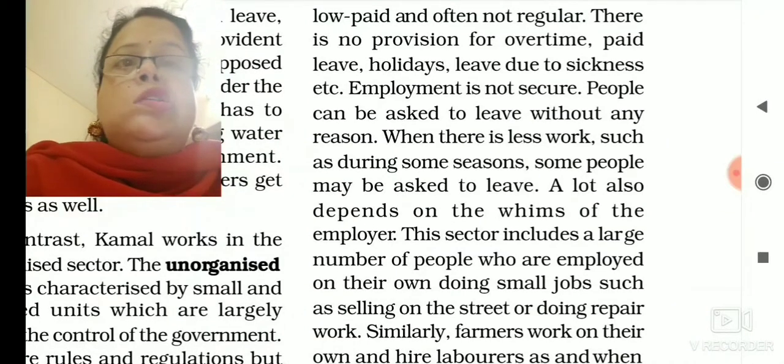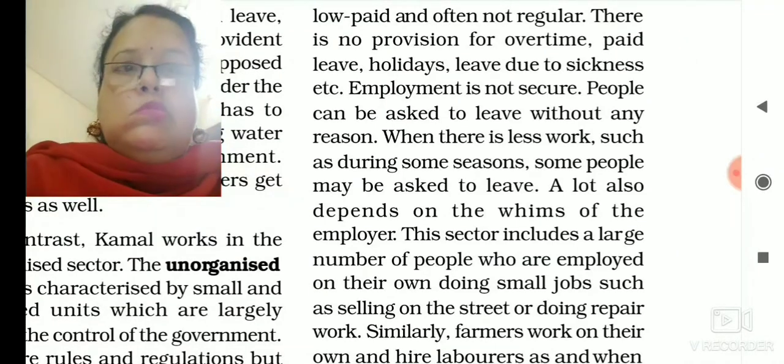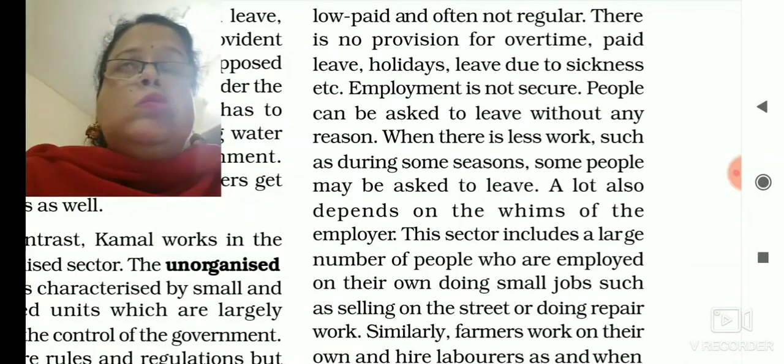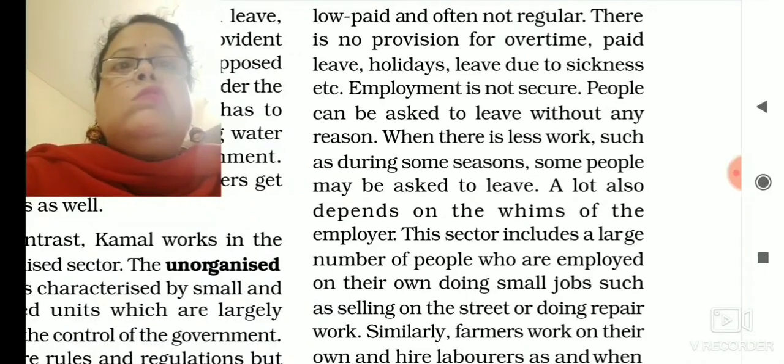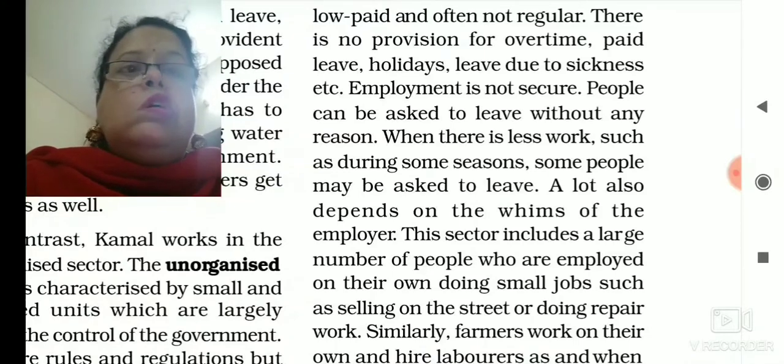Their jobs are insecure. Whenever their employers want, they can remove them or throw them out from their job. There is no provision of overtime. They may be compelled or forced to work for extra hours, but for those extra hours of work, they are not getting any extra payment, they are not getting any paid leave, they are not getting any medical benefits, they are not getting any holidays. Whenever they are absent from their work, they are not getting any payment for that particular day.